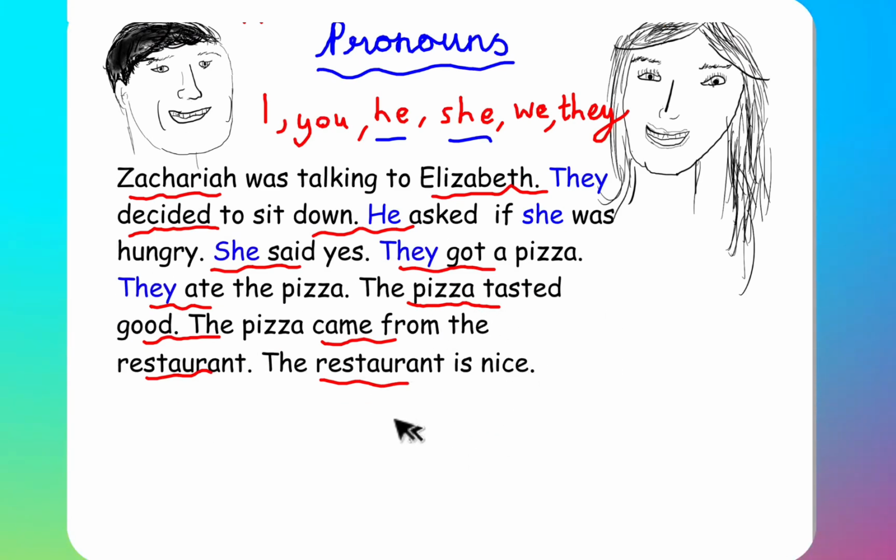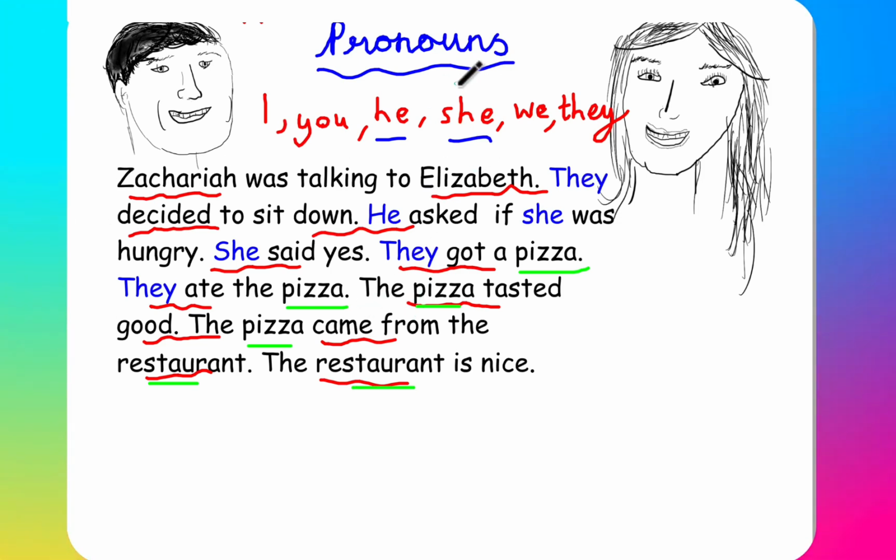As you can see in our changes, we swapped she said yes instead of Elizabeth said yes. Instead of Zachariah and Elizabeth, we said they got pizza. And here again, they ate the pizza. Is there anything else that we need to now change in the text? Yes, as you can see, we have another repeated word. Our repeated words are pizza and restaurant. Now, what could we use as a pronoun for a thing?